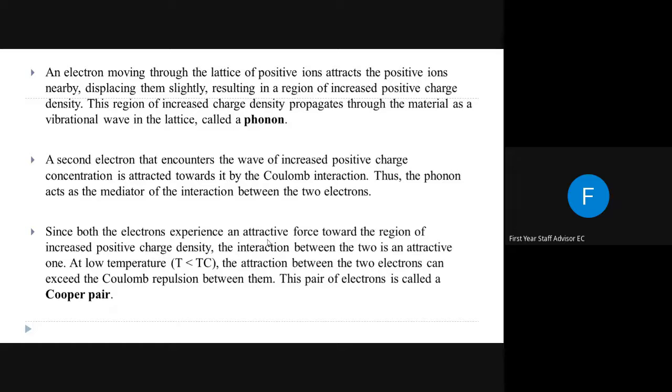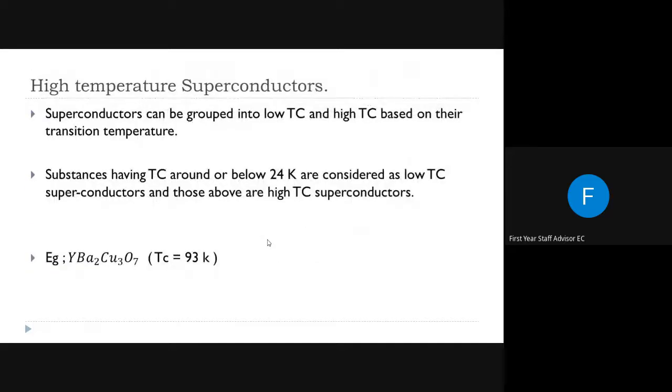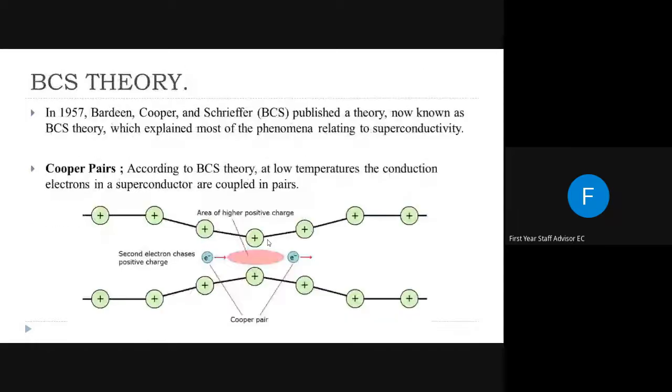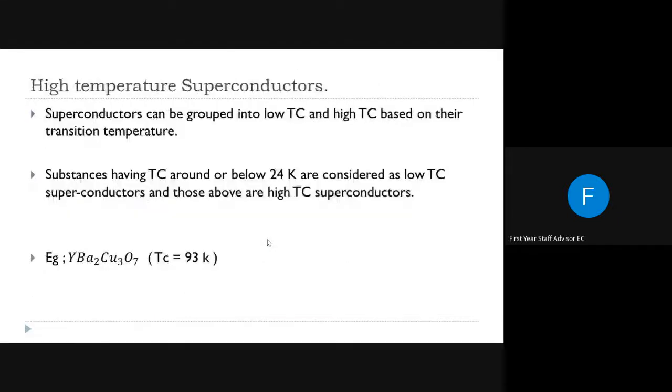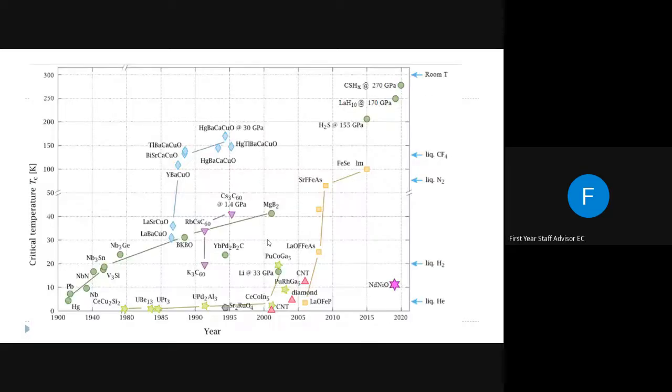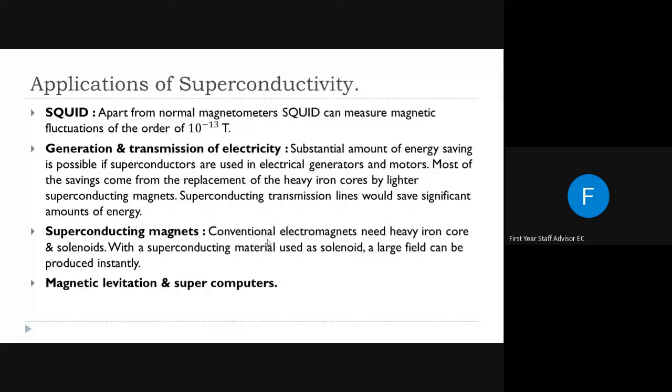Okay. So tomorrow we are going to discuss BCS theory, what we mean by high temperature superconductors, what is the use of it, and what are the examples of high temperature superconductors. And at last we discuss the applications of superconductivity. So tomorrow our part on superconductivity will be finished. We can finish this part tomorrow.